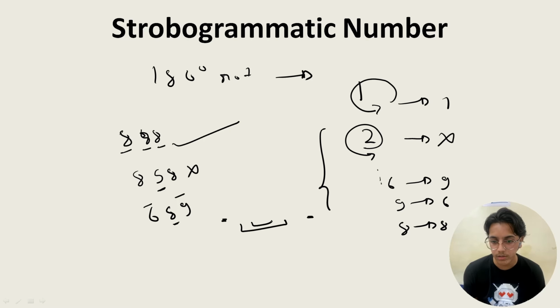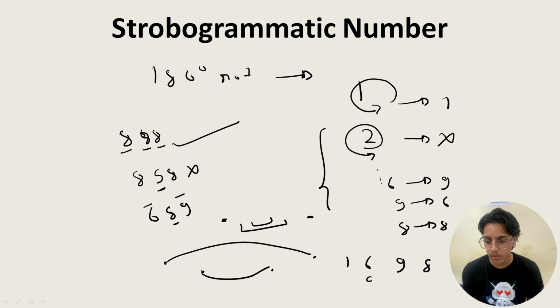The same concept we have to use in a stoichiometric number: the corners, then the next corners, are they each other's answer? That is 180-degree rotation. So the probable digits that we'll be using are 1, then 6, 9, 8 and 0. 0 itself is 0. So over here 1 will be 1, 6 will become 9, 9 will become 6, 8 will be 8, 0 will be 0. So that is the logic we have to use.